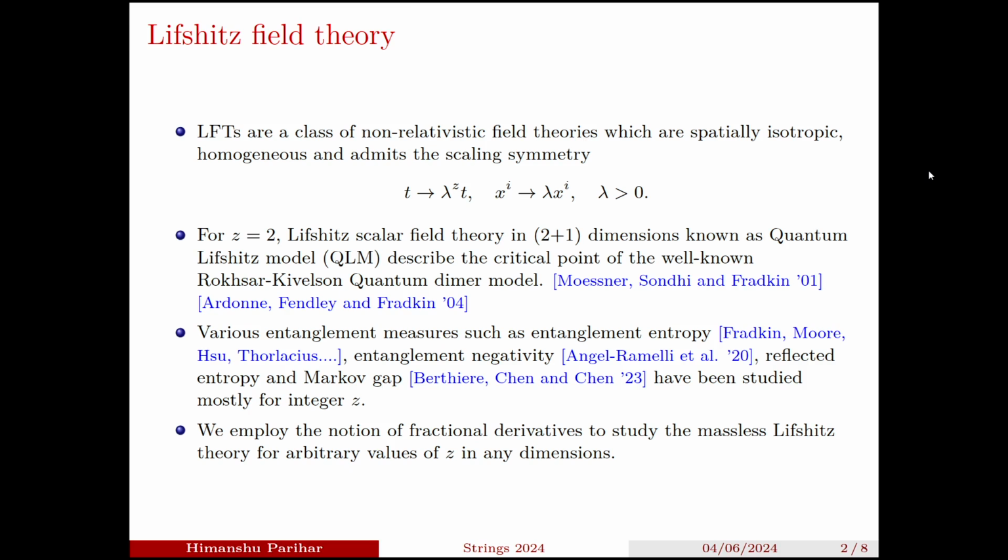Lifshitz field theories are a class of non-relativistic field theories, which are spatially isotropic, homogeneous, and admit the following Lifshitz scaling symmetry. For z equal to 2, the Lifshitz scalar field theory in 2+1 dimensions is also known as the quantum Lifshitz model, and it describes the critical point of the well-known Rokhsar-Kivelson quantum dimer model. There are various entanglement measures, such as entanglement entropy, entanglement negativity, reflected entropy, and Markov gap, which have been studied for mostly integer values of z.